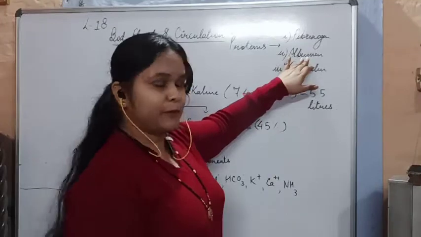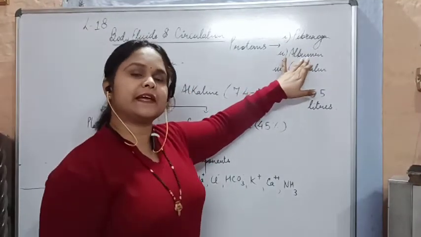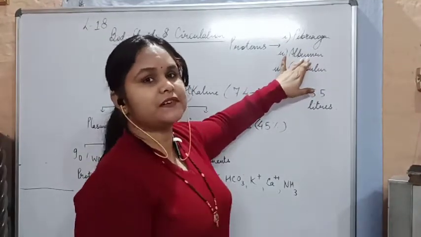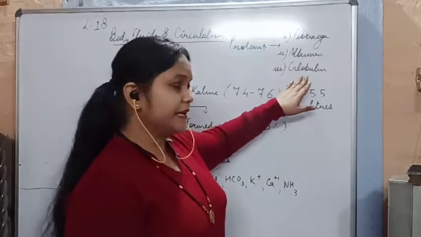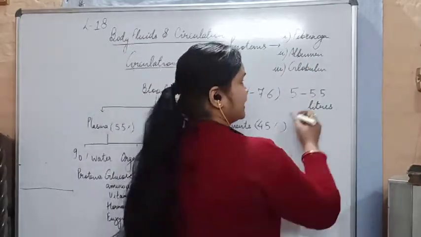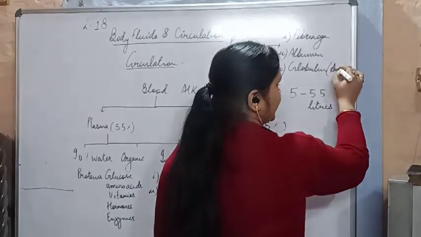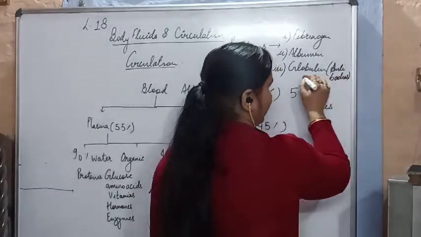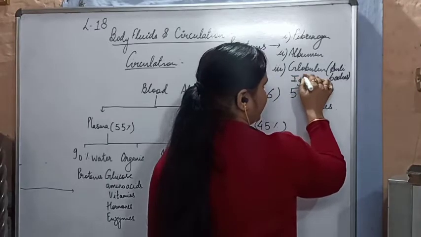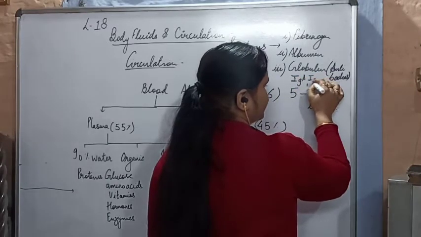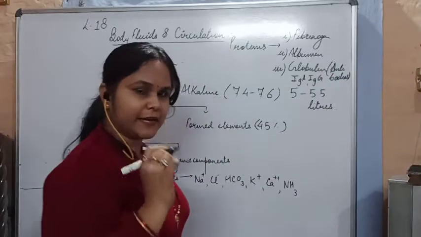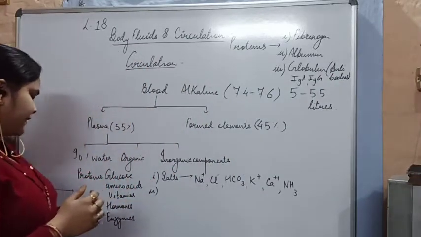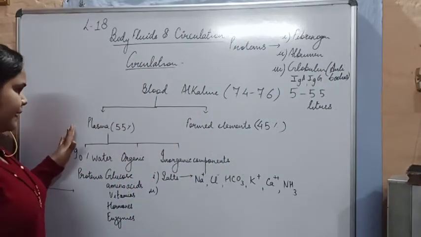Albumin maintains the osmotic concentration of our blood. Globulin produces antibodies. The most important function of globulin is the production of antibodies like IgA, IgG and so on. So these are the important constituents of your plasma.